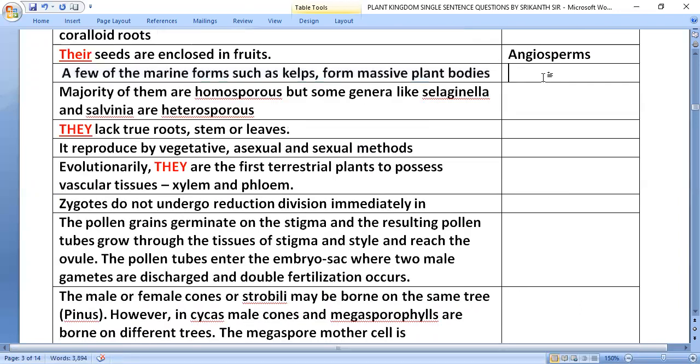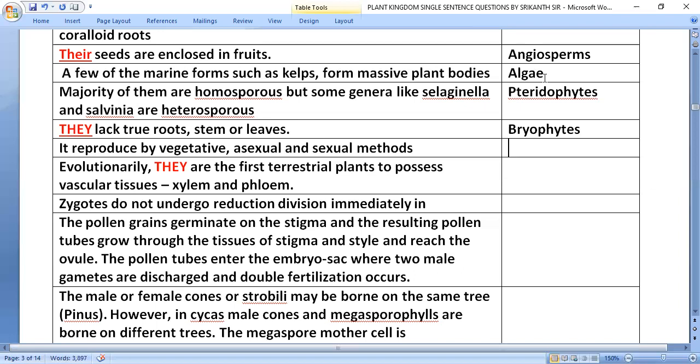A few of the marine forms, such as kelps, form massive plant bodies. Massive plant bodies are found in algae. Majority of them are homosporous, but some genera like Selaginella and Salvinia are heterosporous, that is in pteridophytes. They lack true roots, stem, or leaves, bryophytes.